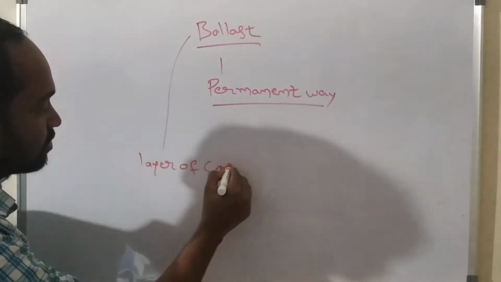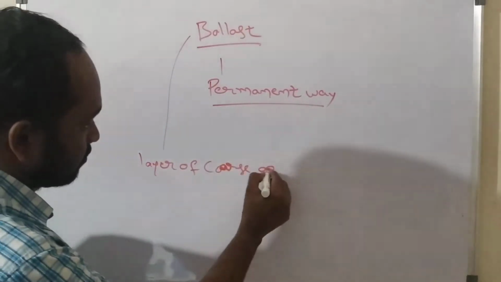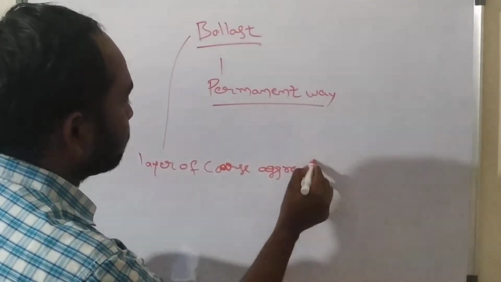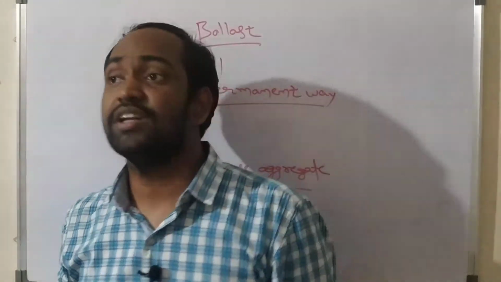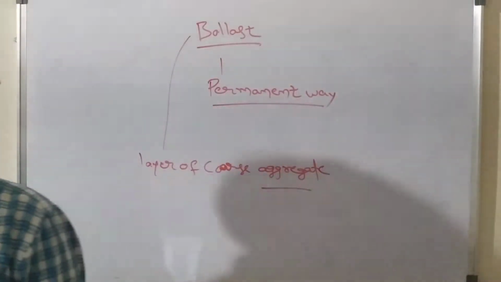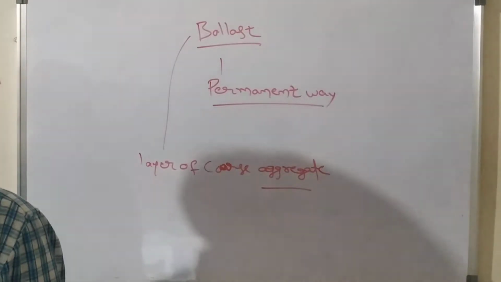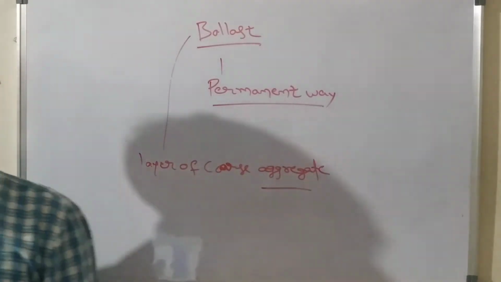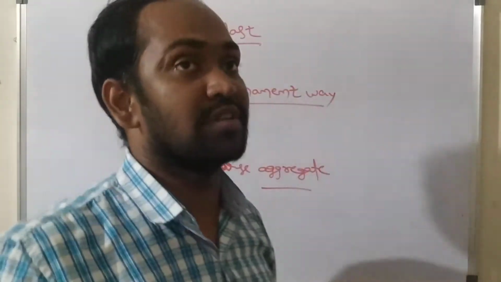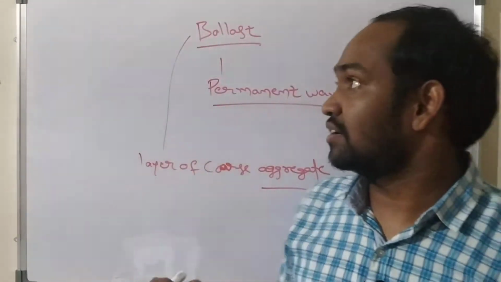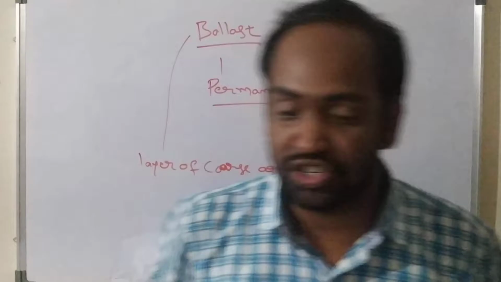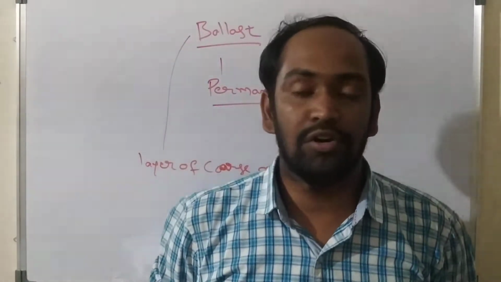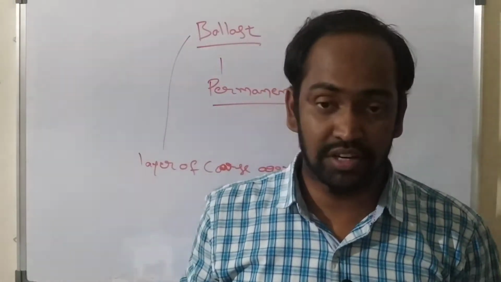We know that ballast is nothing but a layer of coarse aggregate which has been provided in railway track. It is called ballast. Generally, ballast can be defined as a layer of broken stones, gravel, or any other such gritty material laid and packed below and around the sleepers in a railway track. Like this we can define ballast.